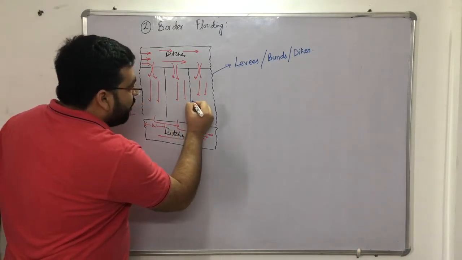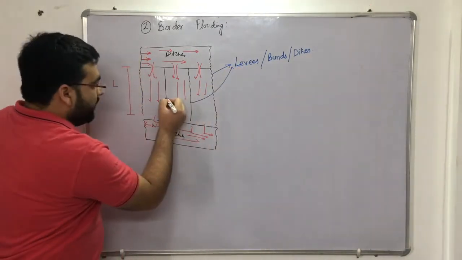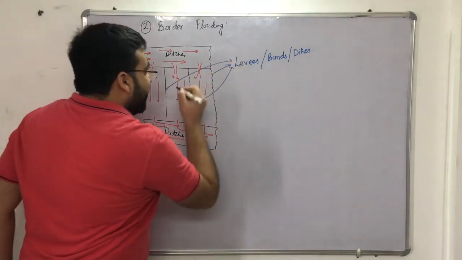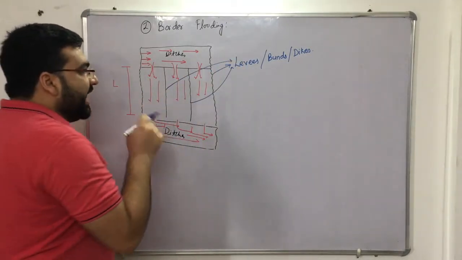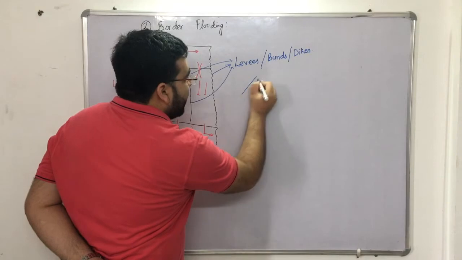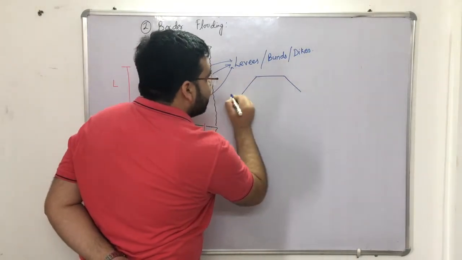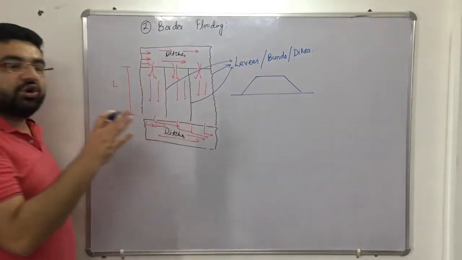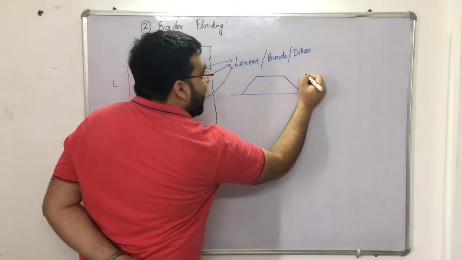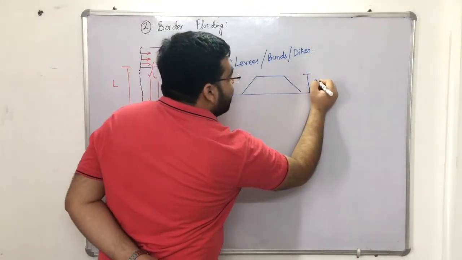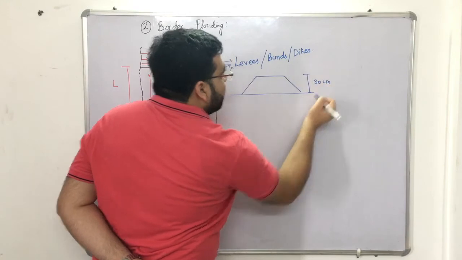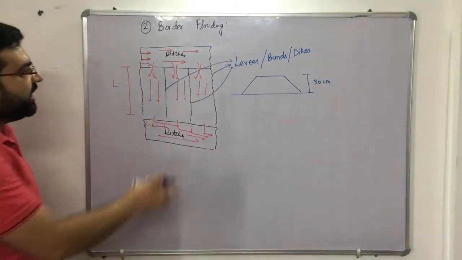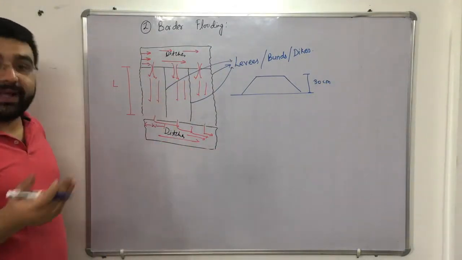So these bunds or levees, this is also a levee, this is also a levee, right? These bunds or levees have a shape like this. So this is the shape of a bund or a levee, and generally the height of this bund is taken as 30 centimeters.